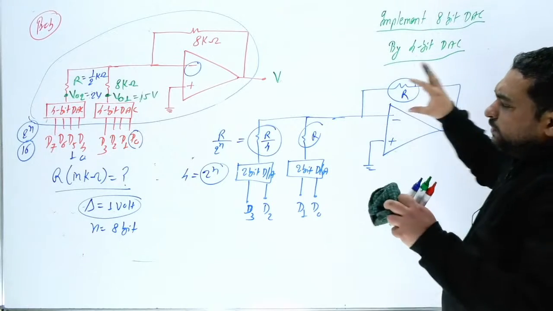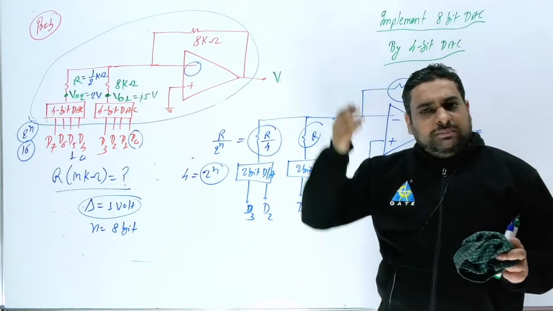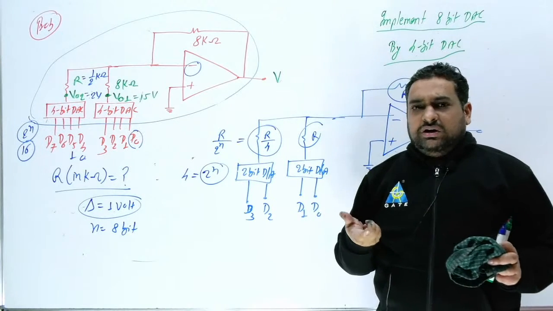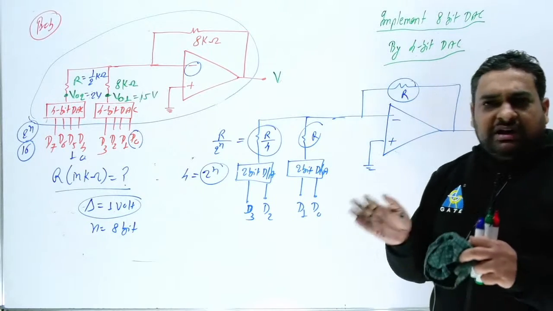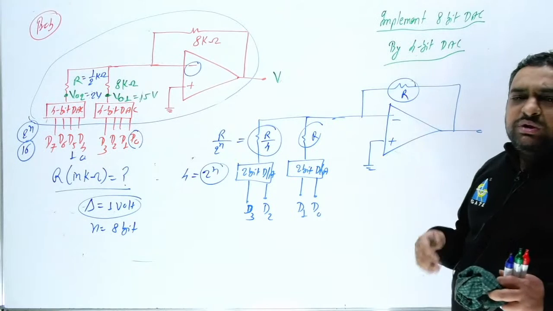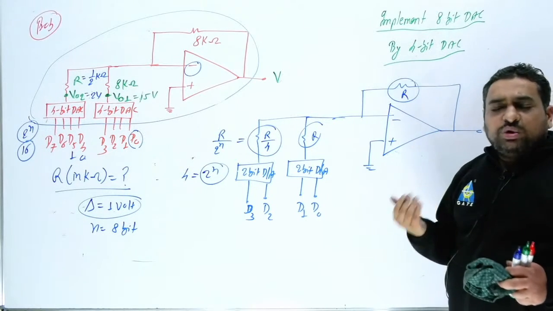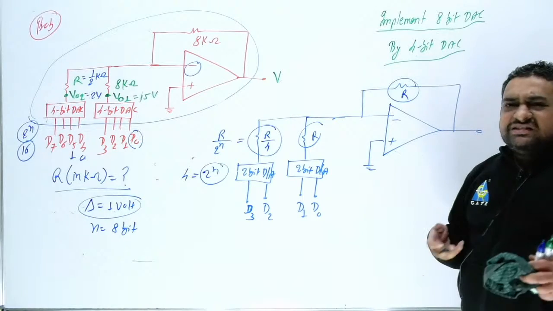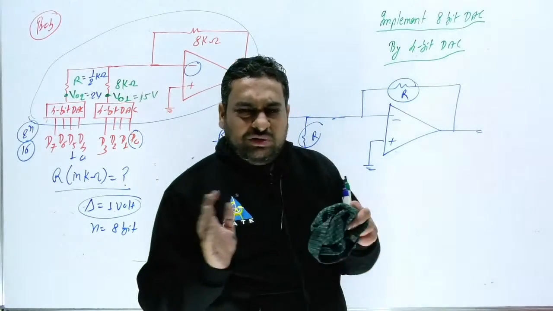So I hope from DAC, generally the examiner can target questions from the basics. They can provide you any input and the output for that, and for another input they can ask you the output. They can ask questions from V reference or FSV or resolution voltage, and second they can ask questions from the monotonicity test. Already 3 cases in general, and there are so many other cases also possible.